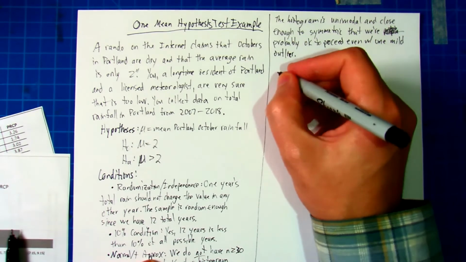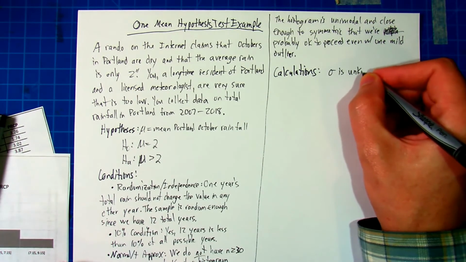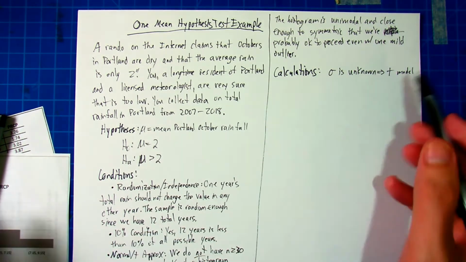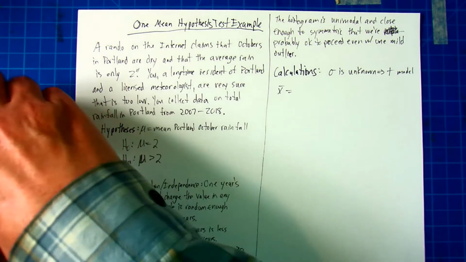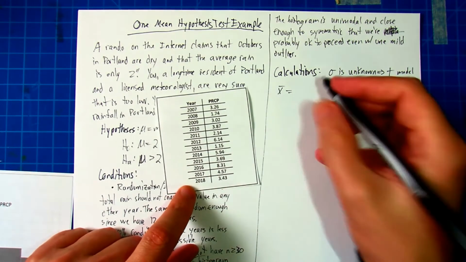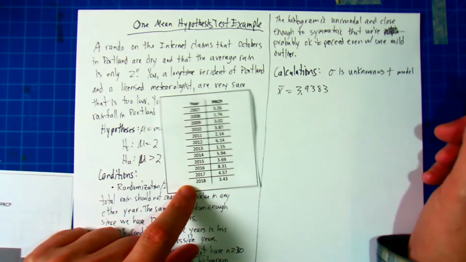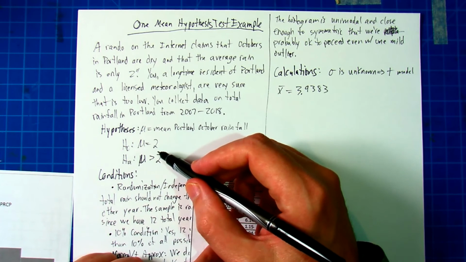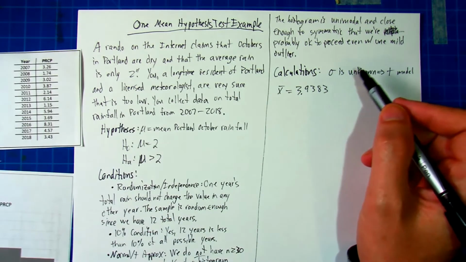Next, we proceed to do the calculations. And because sigma is unknown in this case, we're not given the standard deviation of the rainfall in every year. We're going to have to use a t-model. So we proceed by finding x bar. We just take all of our values that we have here, we average all of these, and we get 3.9383 inches per year. So already that is almost double our hypothesis, but with random variability, we should still do the test to make sure it's statistically significant.